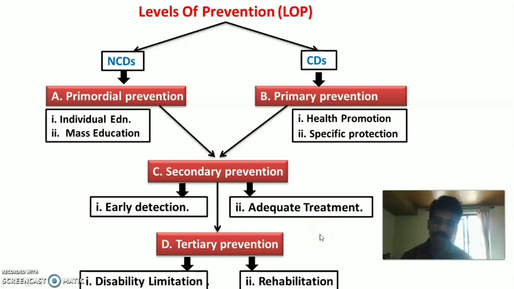Then when we fail in secondary prevention, during the pathogenesis phase of the natural history of disease, to prevent the complications or disability of that particular disease, we apply tertiary prevention. That includes two specific interventions, that is disability limitation and rehabilitation. Now let us discuss in detail all these four levels of prevention.